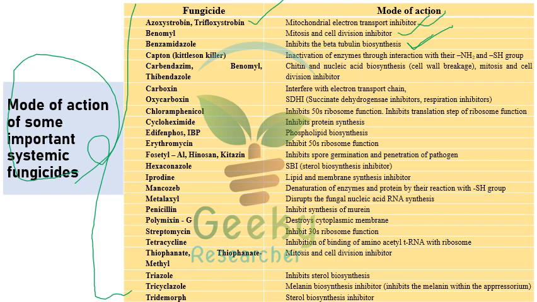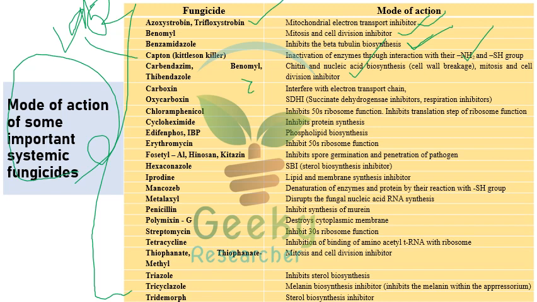Captan is otherwise called Kittelson killer, because the fungicide was developed or discovered by Kittelson. The year of discovery is 1952. It's a very important year, and it was asked previously. Captan is majorly recommended for seed treatment, and it inactivates enzymes through interaction with their NH2 and SH groups. Carbendazim, benomyl and thiabendazole are chitin and nucleic acid biosynthesis, and mitosis and cell division inhibitors.